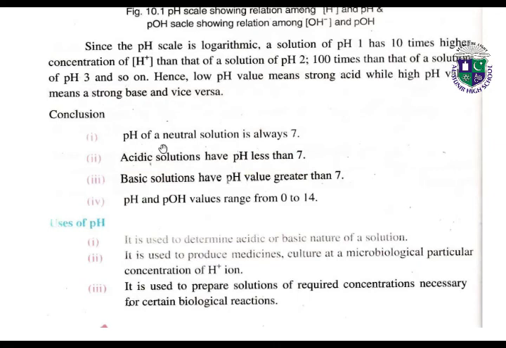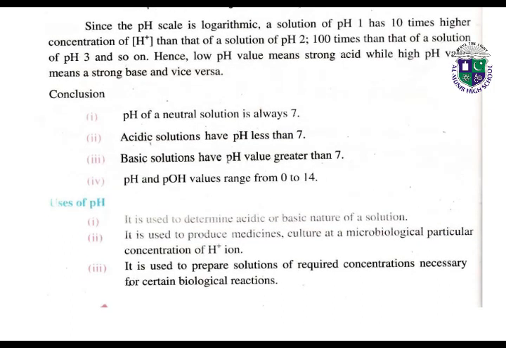Conclusion: the pH of a neutral solution हमेशा 7 होगी. Acidic solutions have pH less than 7, अगर हमारा solution acid वाली साइड पे होगा तो उसकी pH की वैल्यू हमेशा 7 से कम होगी. Basic solutions have pH value greater than 7. Basic solutions की pH हमेशा 7 से ज़्यादा होगी, because at 7 it is neutral. pH और pOH values रेंज करती हैं 0 से 14 तक, and at 7 it will be neutral.